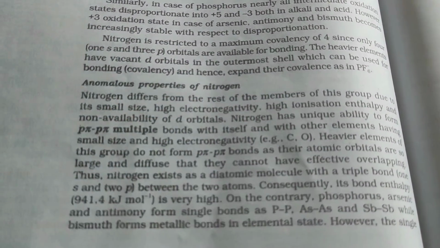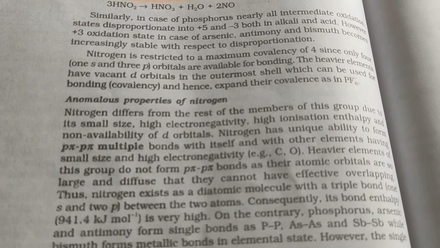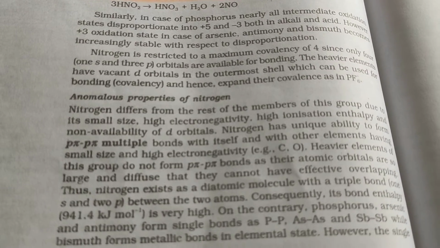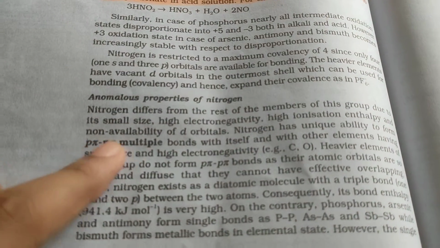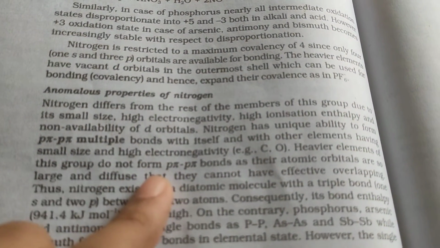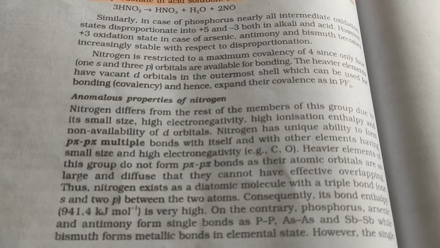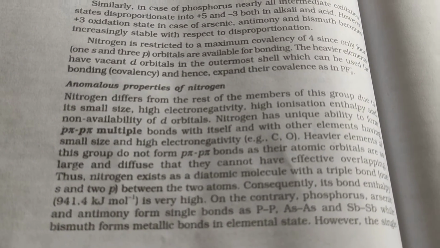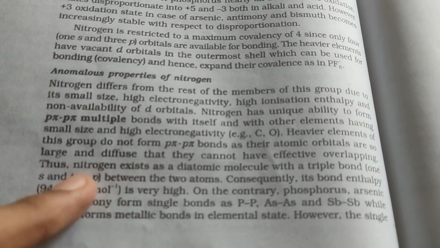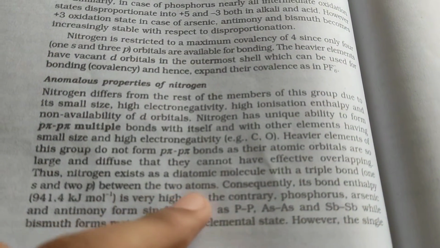Anomalous properties of nitrogen: obviously, because it has a very small size, it doesn't have any d orbitals, and it has a very high electronegativity. So it has the ability to form p-pi multiple bonds, and the heavier elements of this group don't form p-pi bonds. Yes, that's the unique property. So it can form a triple bond with itself. What's important here is that nitrogen exists as a diatomic molecule with a triple bond between the two atoms.